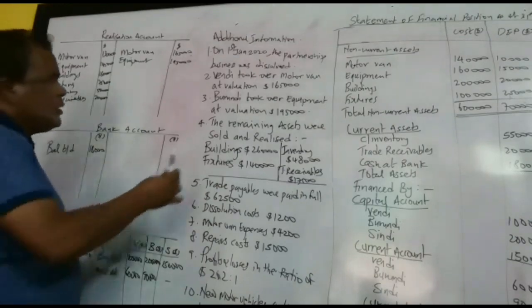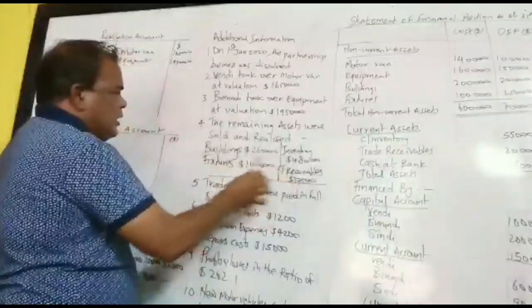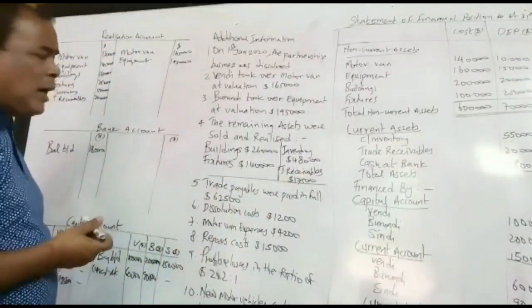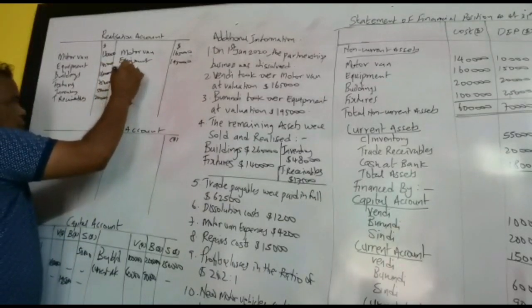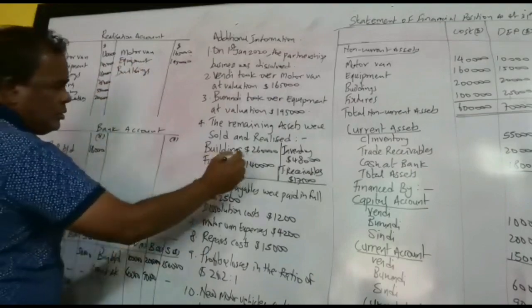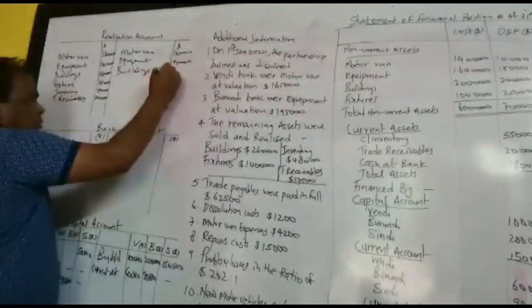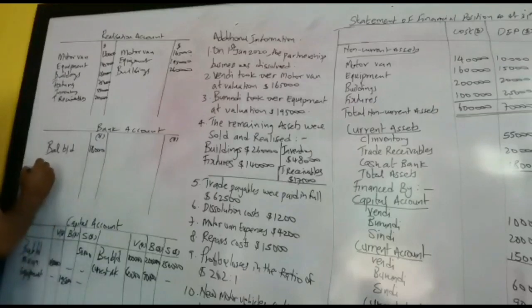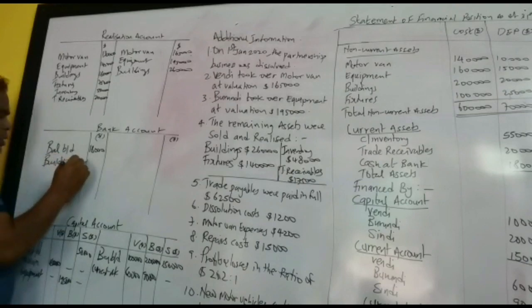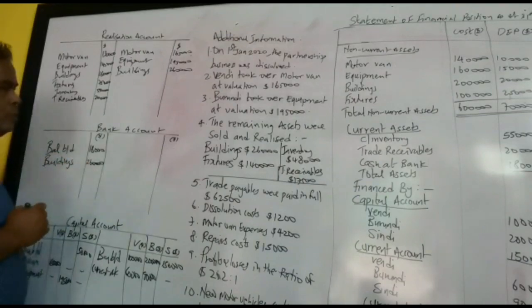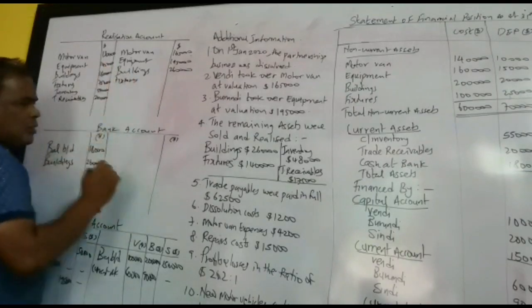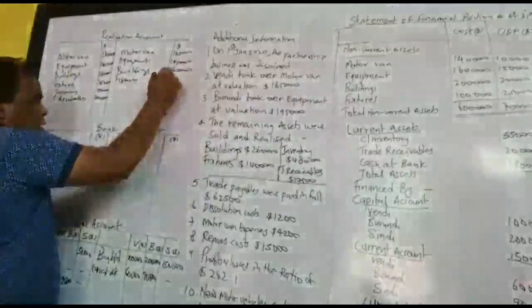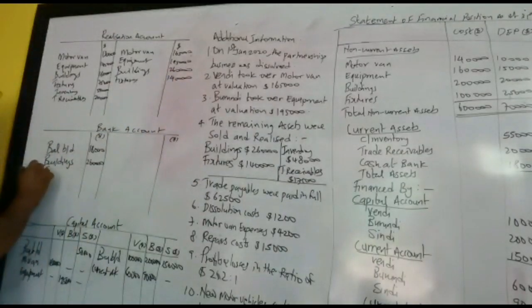And then the remaining assets were sold and realized. These assets were sold to outsiders. Again, we have to credit the realization account. We write down buildings. How much? 260,000. And then we debit the bank account. Building 260,000. Okay. Then fixtures, we write down fixtures. Fixtures how much? 140,000. Again, we have to debit the bank account. Fixtures